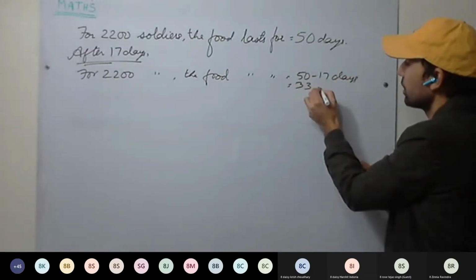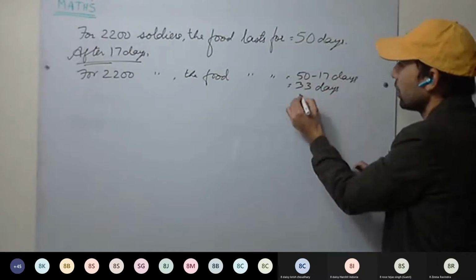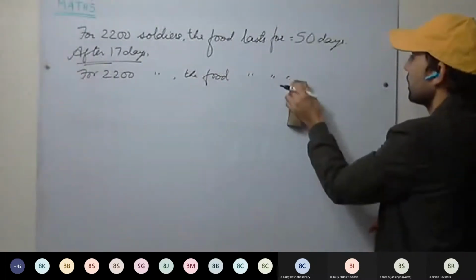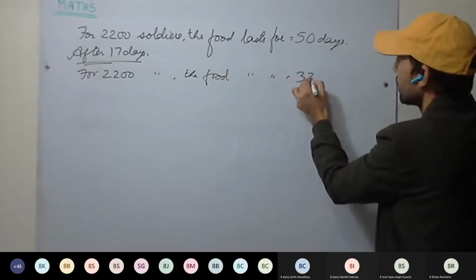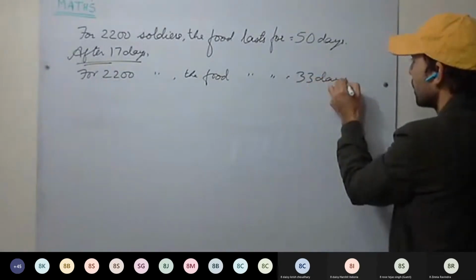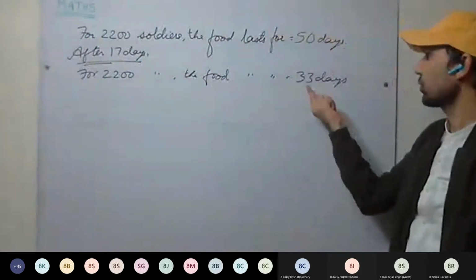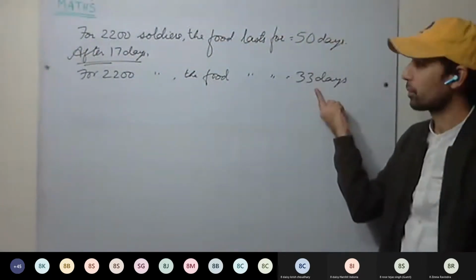Okay, I'm writing straightforward 33 days. This is clear. So for 2200, the food will last for 33 days.